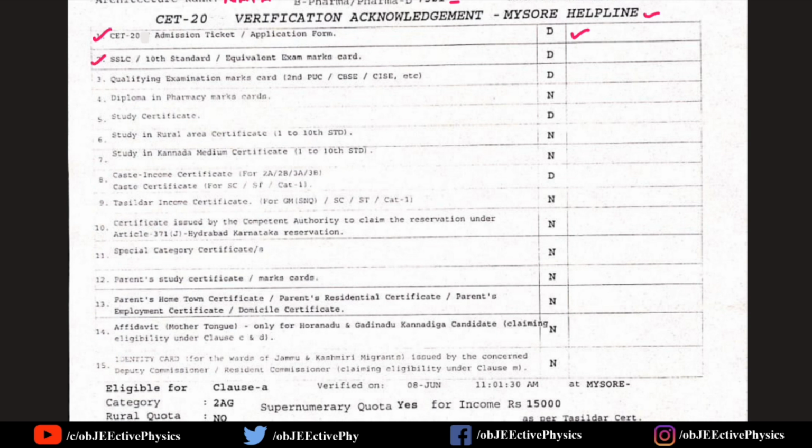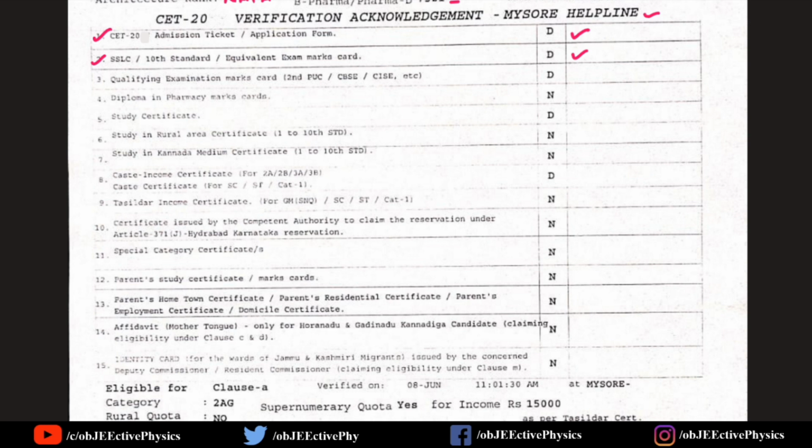And second one is SSLC or 10th standard or equivalent examination marks card. Original as well as attested copy of the 10th standard mark list. Then qualifying examination marks card, that is second PUC, CBSE or CISE, etc. As of now, you may not get your original marks card of your qualifying examination, so you should provide a provisional marks card of second PUC attested by the principal of your college.